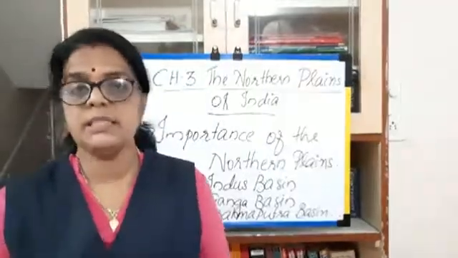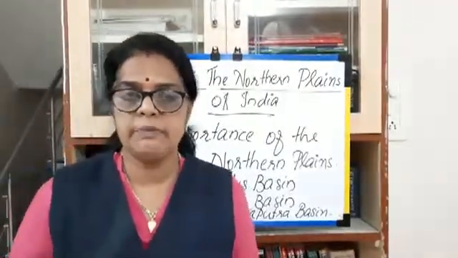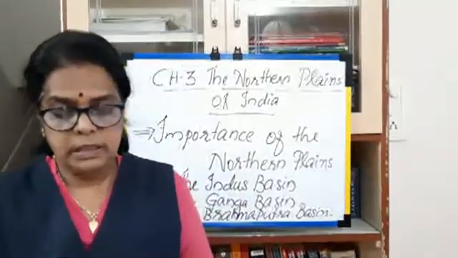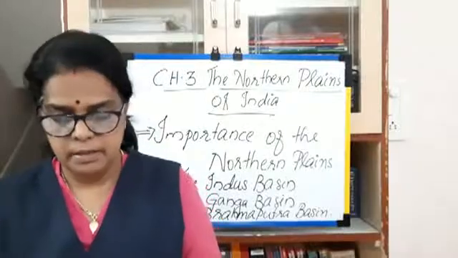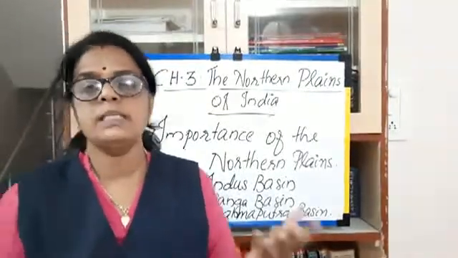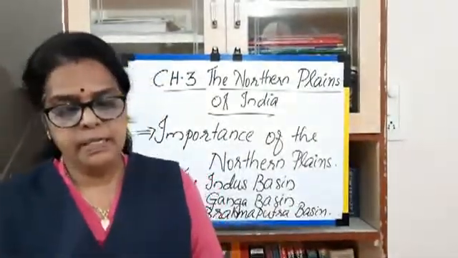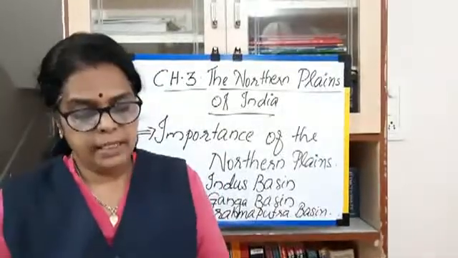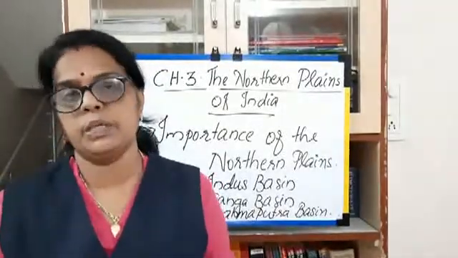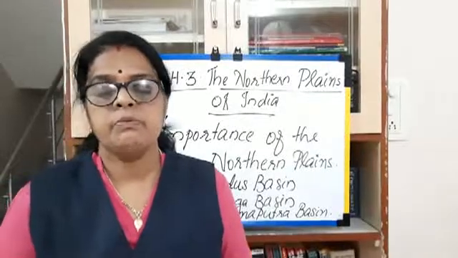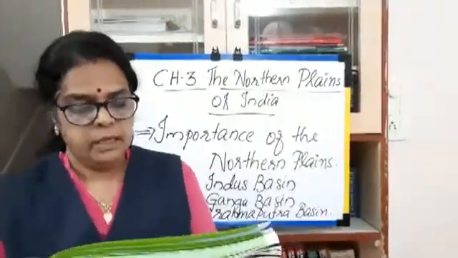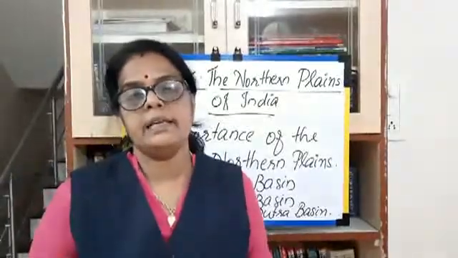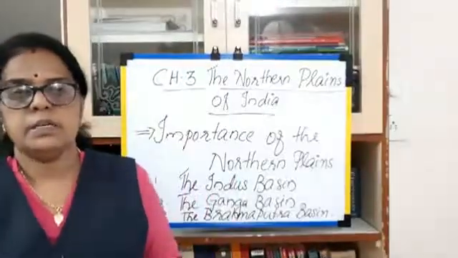So what is a river basin? A river basin is an area watered by a river and its tributaries.